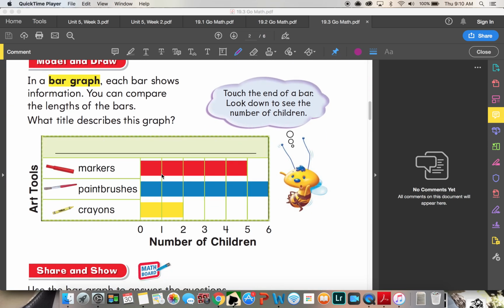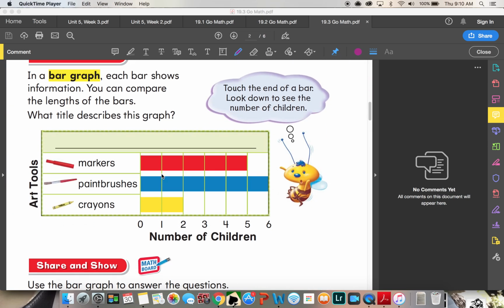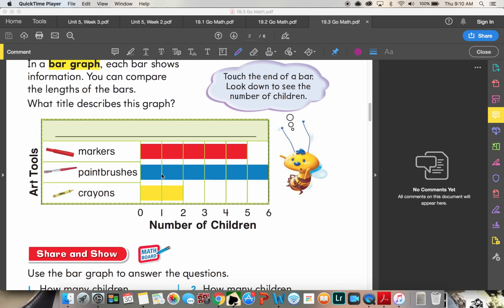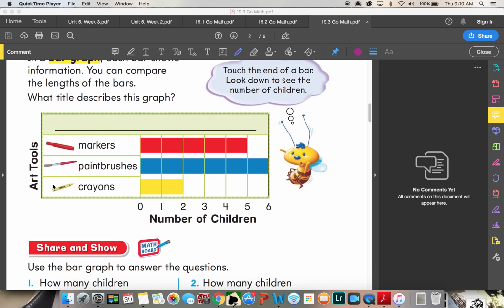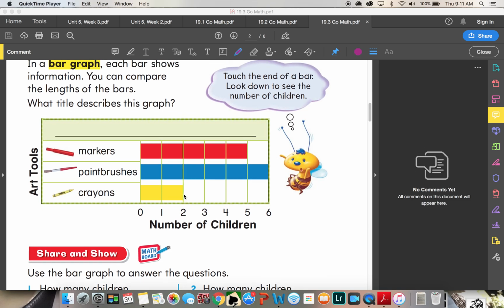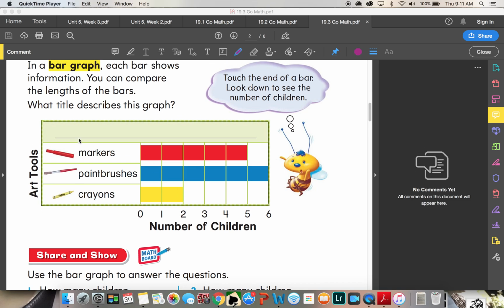In a bar graph, each bar shows information. You can compare the lengths of the bars. What title describes this graph? So we have art tools, we have markers, paintbrushes, crayons. Touch the end of the bar, just look down to see the number of children. So if you go to the end of the bar, you'll be able to see that markers are at 5, paintbrushes are at 6, and crayons are at 2. Number of children. What title describes this graph though?